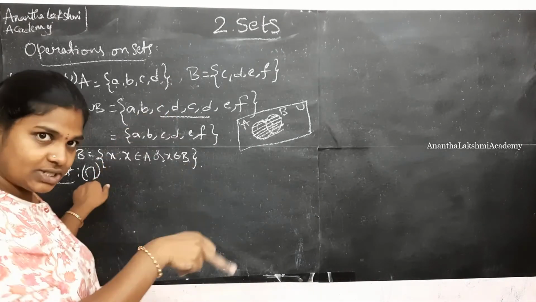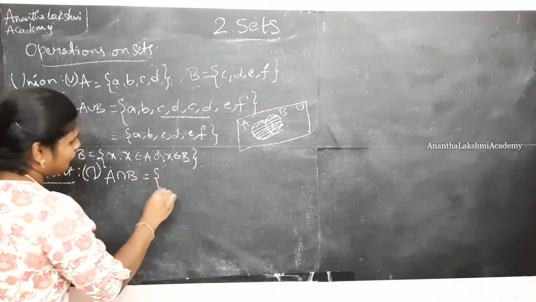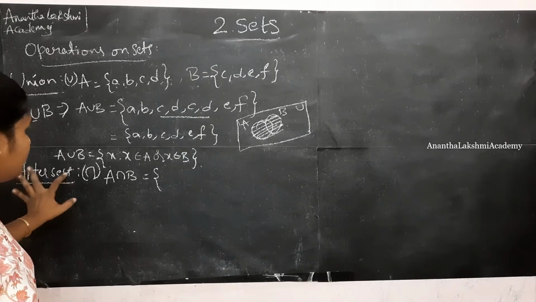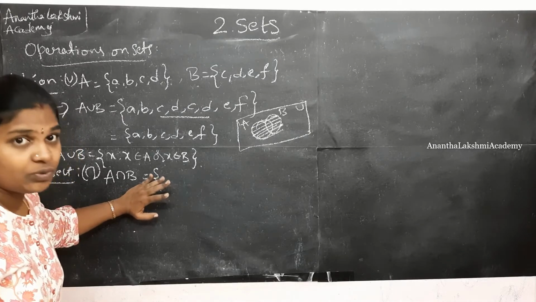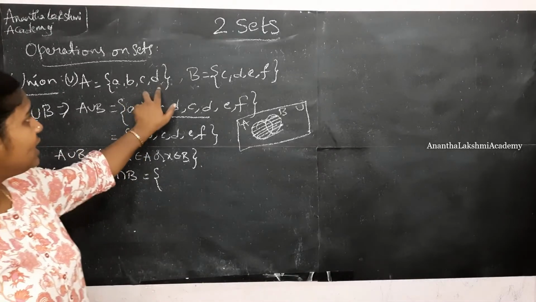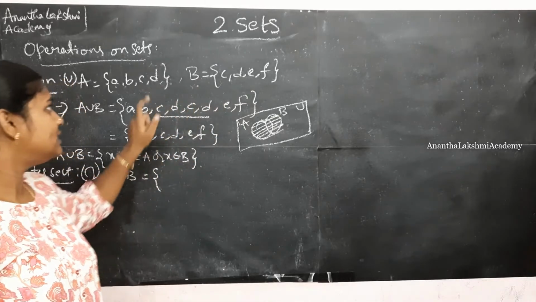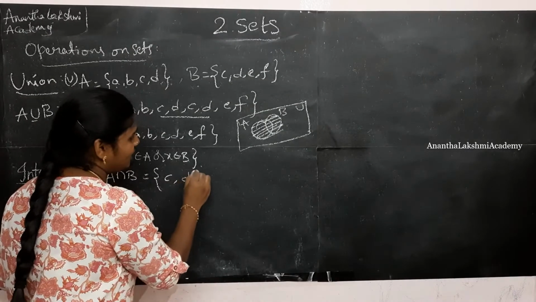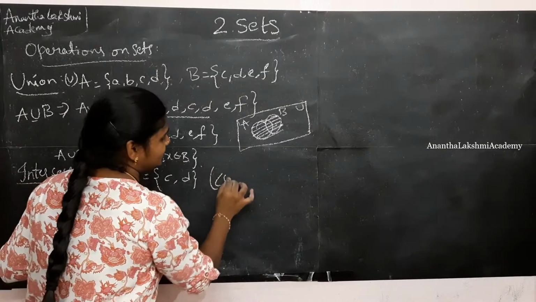Alright, this is a reverse U. So A intersection B is nothing but whatever values are present in both A and B. For union it is A or B. For this it is A and B. What are the common elements in A and B? We have C, D. Both are present in both the sets. So A intersection B becomes C, D. Alright, what is intersect? Common elements.